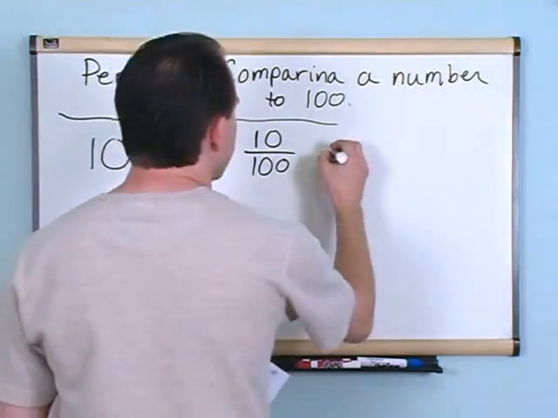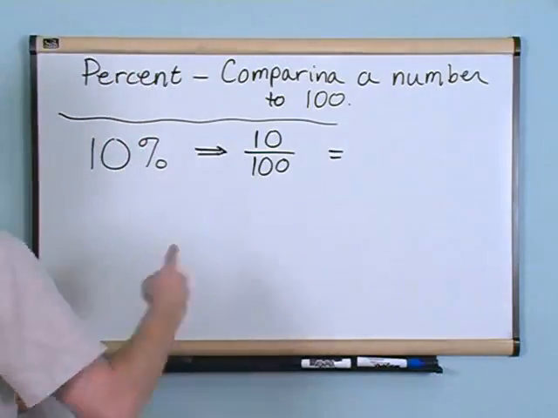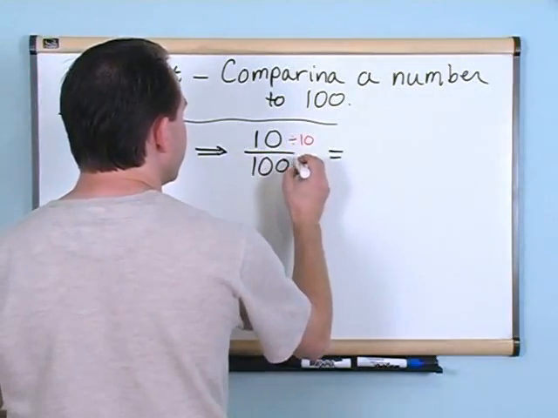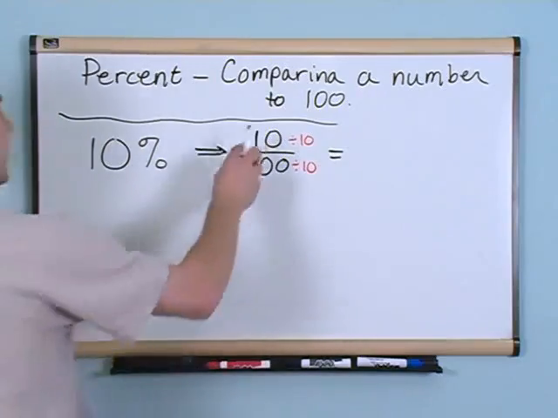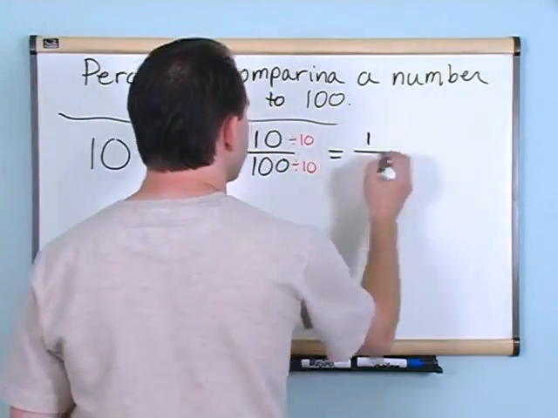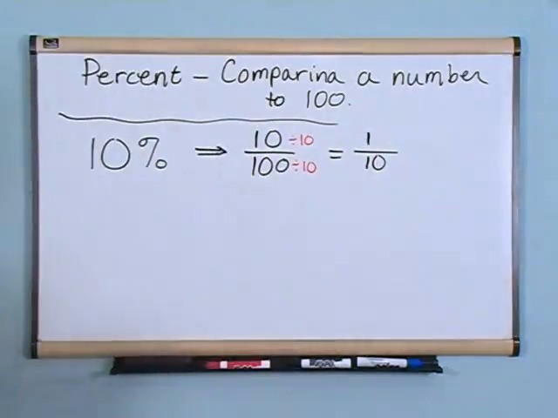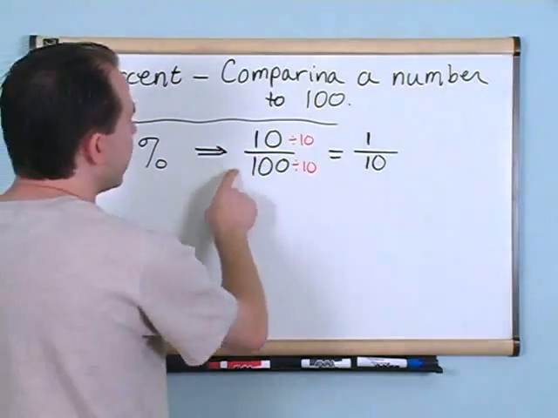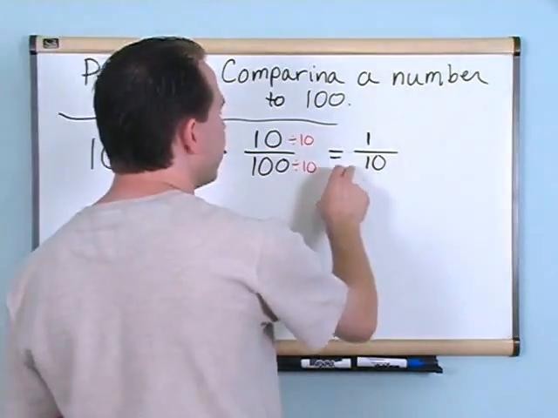Now, just like with any fraction, you can simplify this fraction. You can divide the top by 10, and you can divide the bottom also by 10. And that'll simplify this fraction. 10 divided by 10 gives you 1, and 100 divided by 10 gives you 10. So 10% is the same thing basically as 10 over 100, but I can simplify that to 1 over 10.